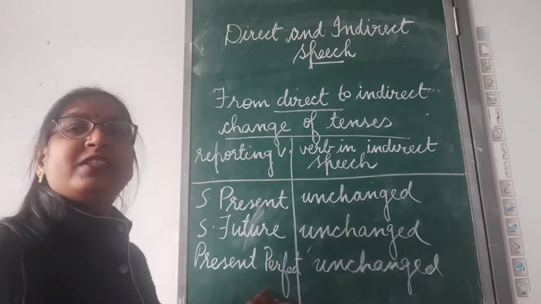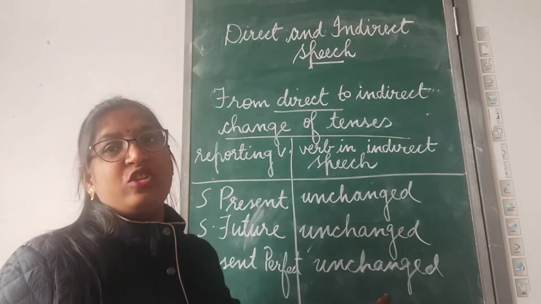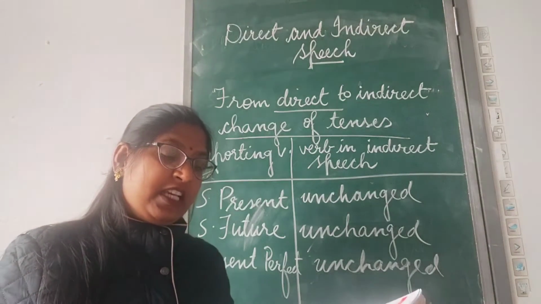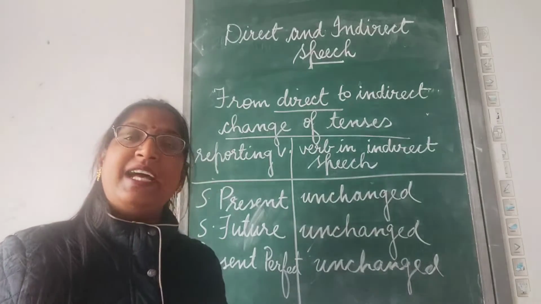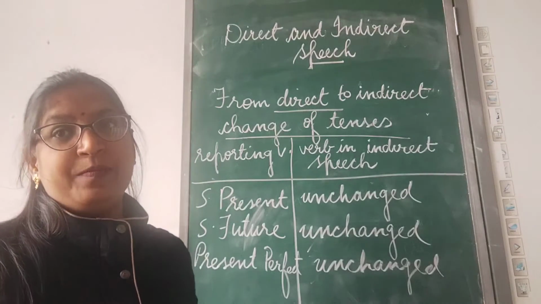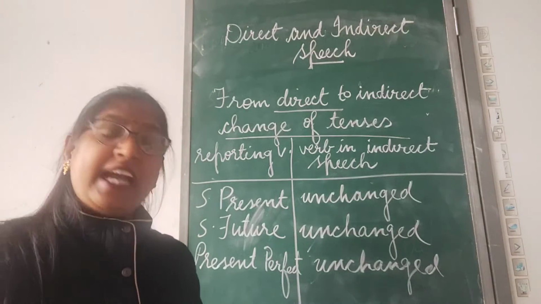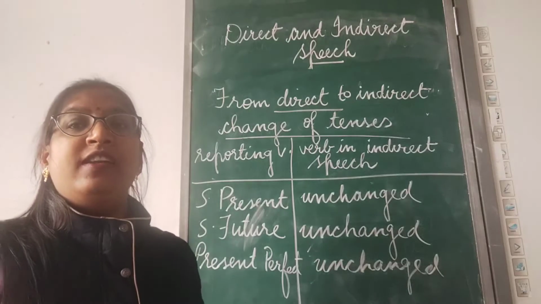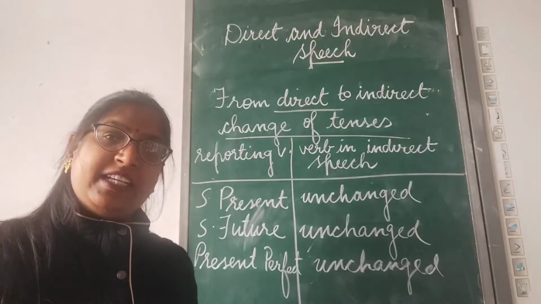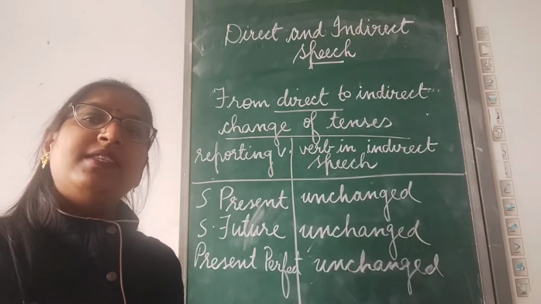If the introducing verb is in present perfect tense, the tense of the quoted speech remains unchanged. Let's see an example. Jagat has said, I love my country. Has said is the introducing verb in present perfect tense. I love my country is the quoted speech. Love is a verb in simple present tense, so it will remain unchanged. And its indirect speech will be, Jagat has said that he loves his country.